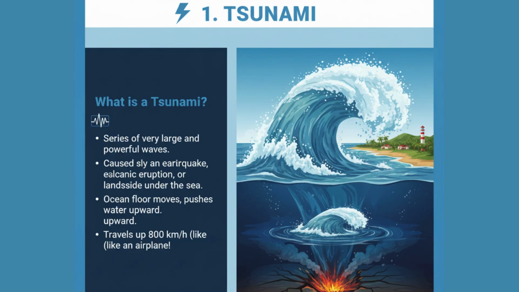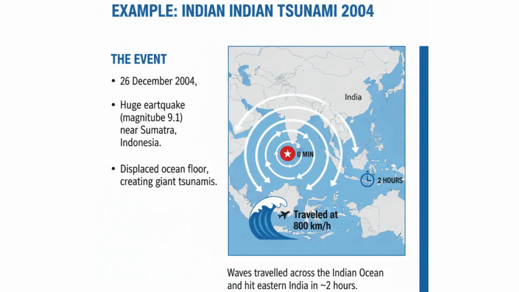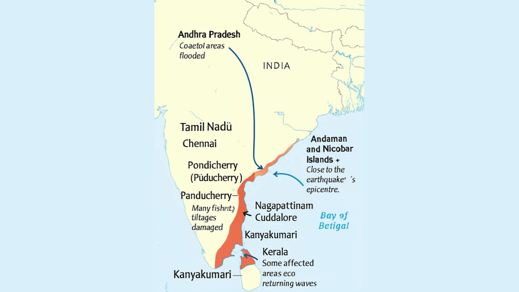Example: on 26 December 2004, a huge earthquake of magnitude 9.1 occurred under the sea near Sumatra Island, Indonesia. It displaced a large part of the ocean floor, creating giant waves called tsunamis. These waves traveled across the Indian Ocean at very high speed and hit the eastern coast of India within about 2 hours. The tsunami mainly struck the eastern and southern coastal parts of India.